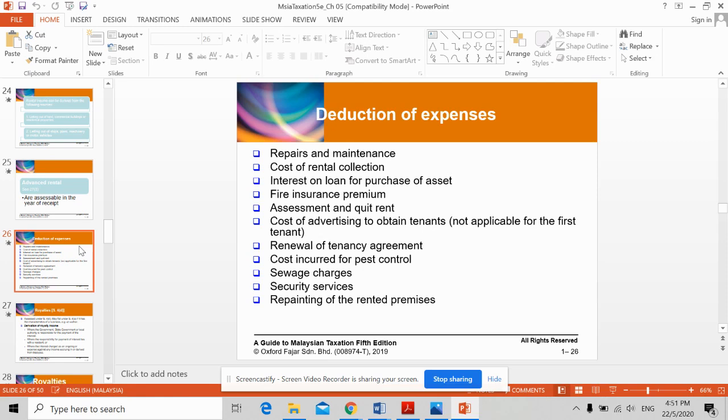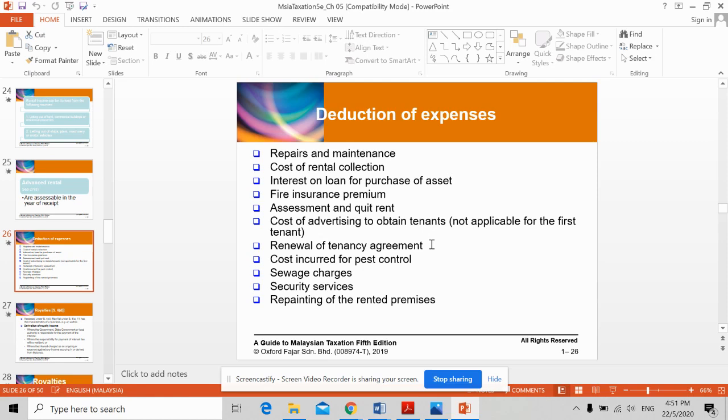All right, examples of expenses that are deductible are repairs and maintenance of the property, cost of rental collection, interest on loan for purchase of assets. When you have a loan, you have the interest and also the principal portion, but only the interest portion is deductible. Fire insurance premium, assessment and quit rent, cost of advertising to obtain tenants, but this is not applicable for the first tenant.